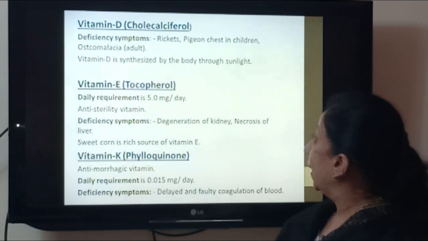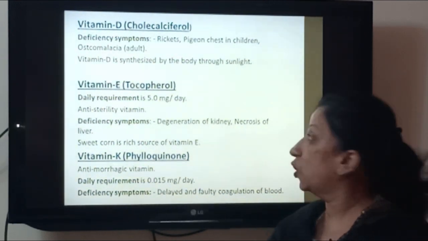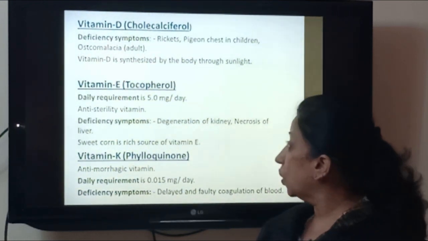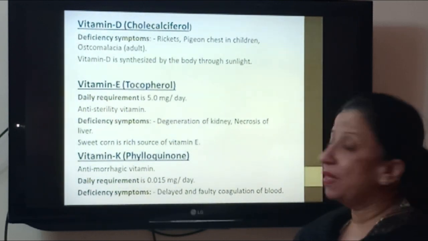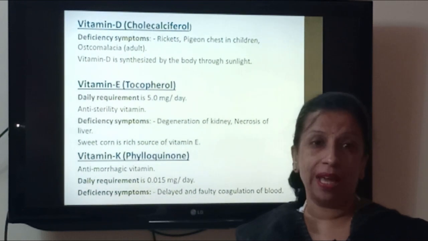Vitamin D, cholecalciferol, deficiency symptoms. You all know that vitamin D deficiency leads to deformation of bones. It causes rickets and pigeon chest in children, and osteomalacia in adults. Vitamin D we cannot take as such; it is only synthesized in our body with the help of sunlight.